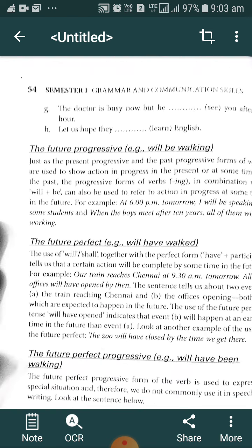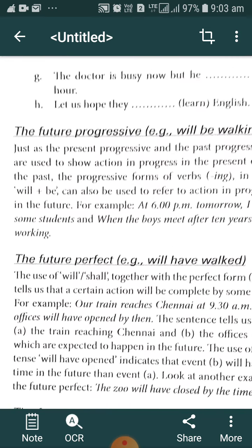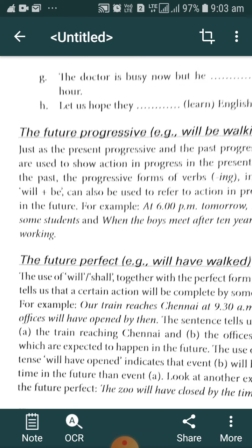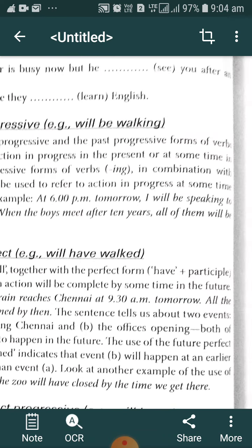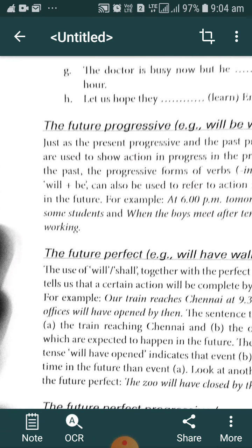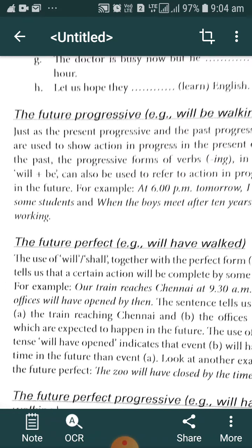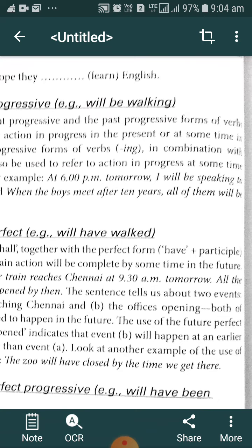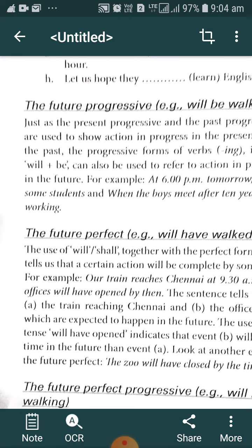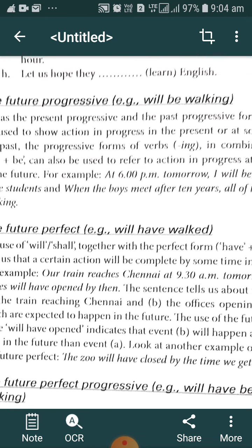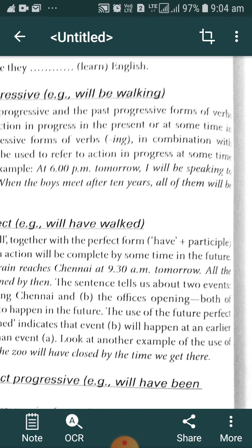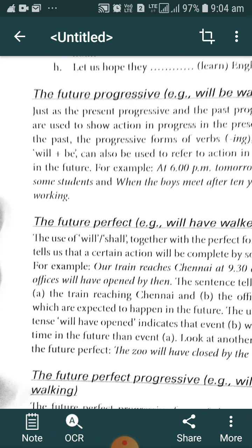So while using future progressive tense, we must know the structure of future progressive tense. Just as the present progressive and past progressive forms of verb are used to show action in progress in the present or at some time in the past, the progressive form of verb in combination with will be can also be used to refer to action in progress at some time in future.